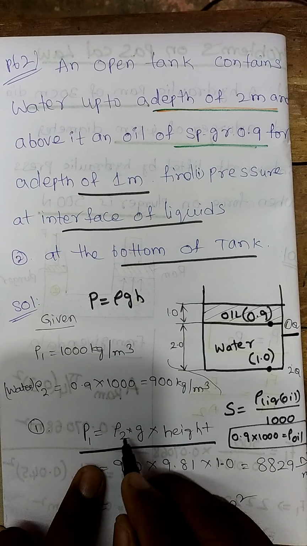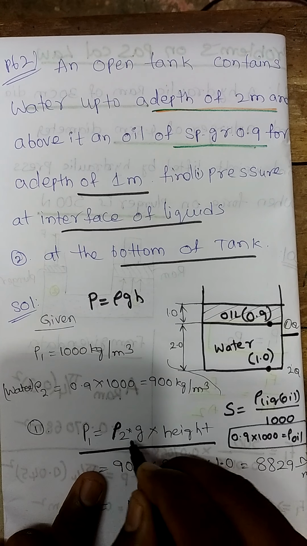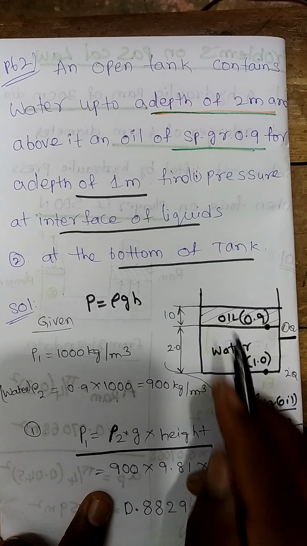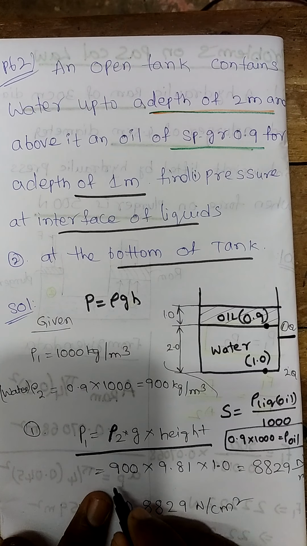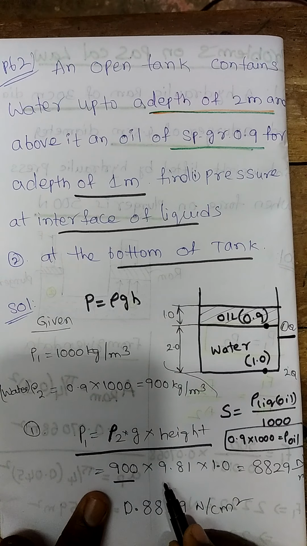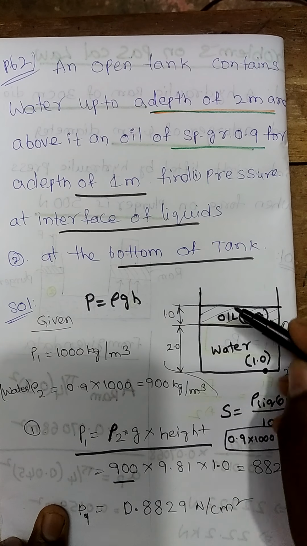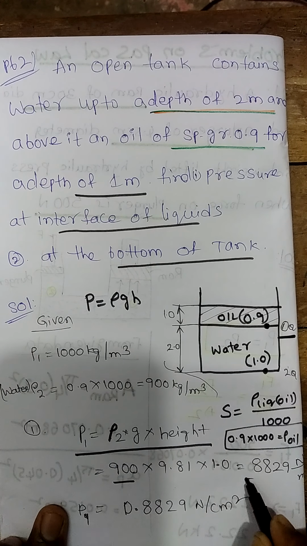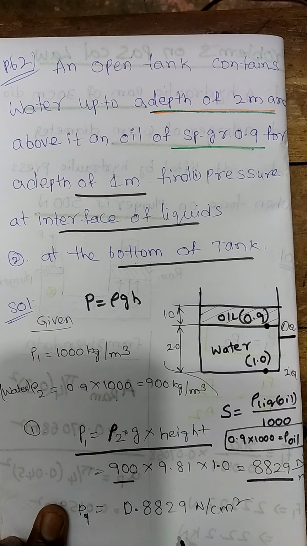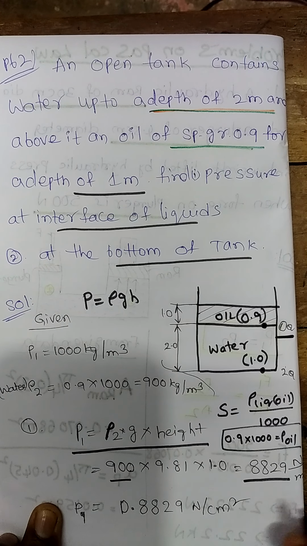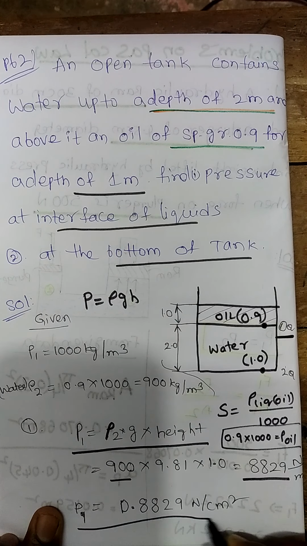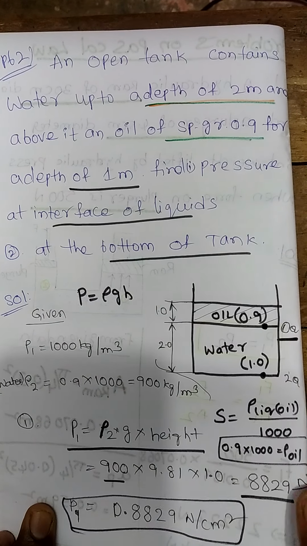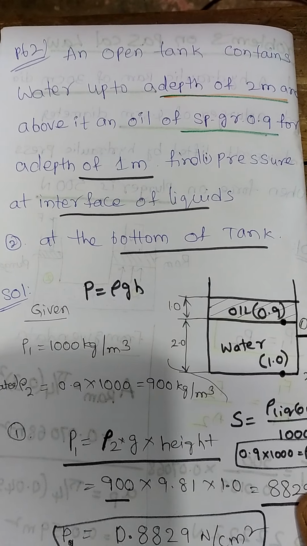The pressure P1 is equal to rho 2 into gravitational acceleration into height. So what is the rho 2 value? Just we got, it is 900 into 9.8 into what is the height it has? 1. So if you substitute and solve it, it comes out to be 8829 Newton per meter square. If you convert this to centimeters, the value is 0.8829 Newton per centimeter square. With this we have one more question.